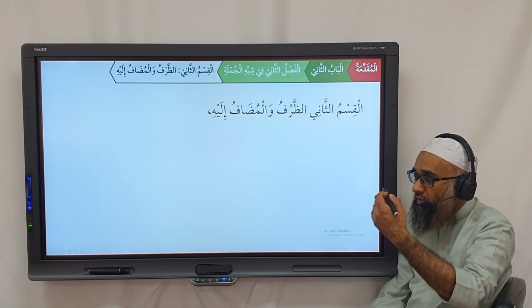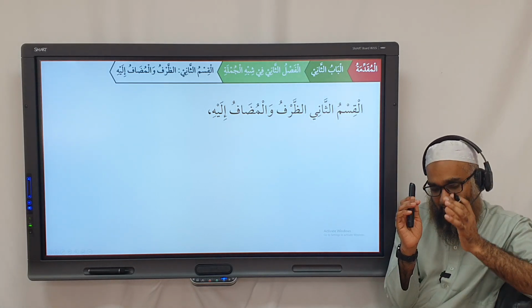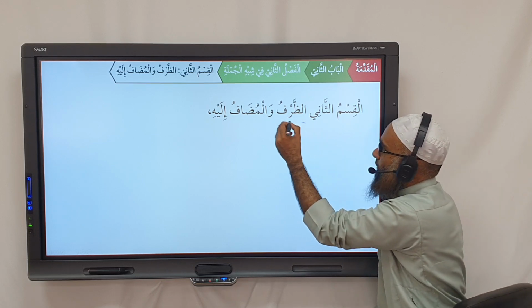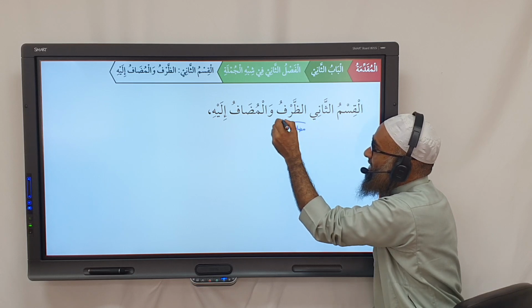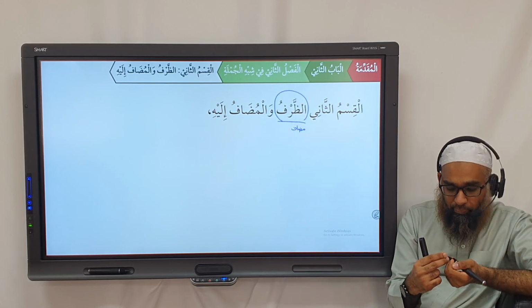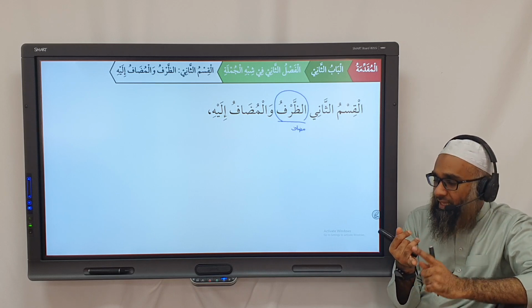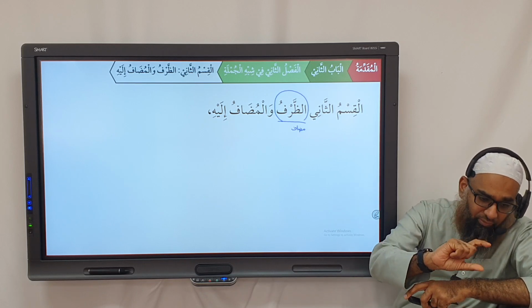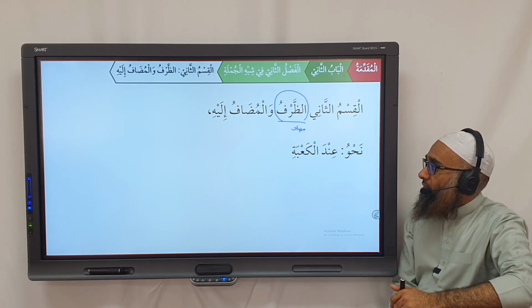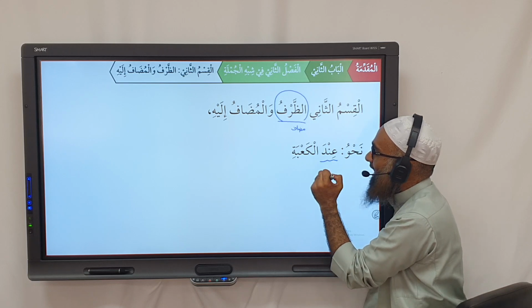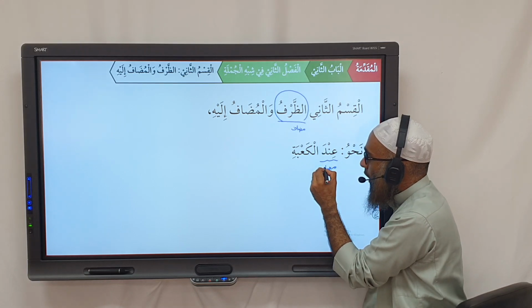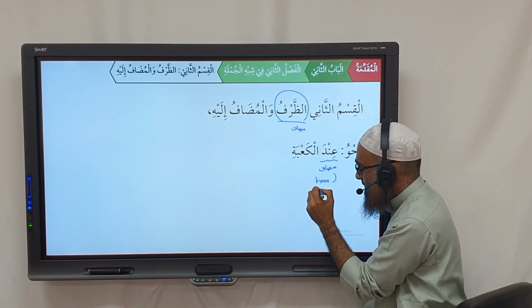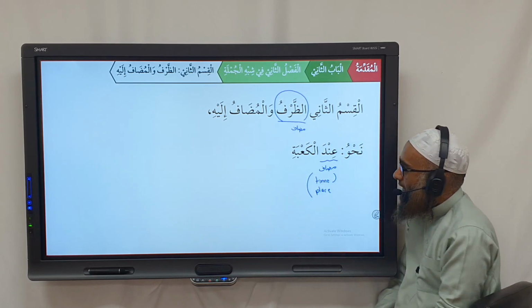Al-qism al-thani is al-zarfu wal-mudafu ilayh. That type of shibhul jumla is when you have a zarf, meaning a mudaf. So really it's a mudaf, but not any mudaf. In mudaf it has a zarf, meaning any word which has a time or place meaning, like in, fawqa, qabla, tahta. And when this becomes mudaf to the word after it, this is also a shibhul jumla. For example, in the Kaaba. So in is not harfun jar, it's a noun, it's a mudaf, but not a normal mudaf. What is it? It shows a time and place mudaf. Yes, inda al-Ka'bati.